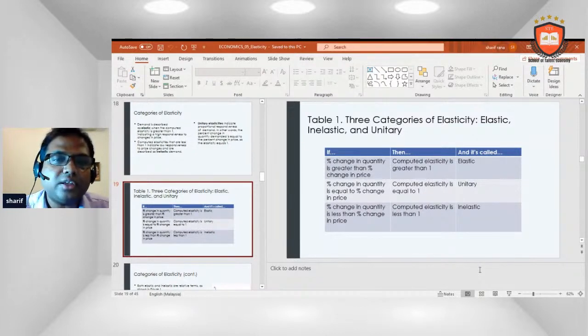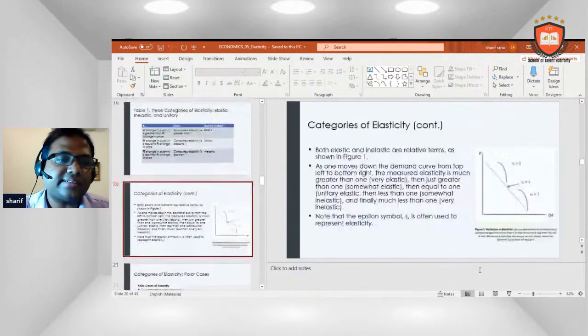If the percentage change in quantity is greater than the percentage change in price, the computed elasticity is greater than 1: elastic. If the percentage change in quantity is equal to the percentage change in price, the computed elasticity equals 1: unitary. If the percentage change in quantity is less than the percentage change in price, the computed elasticity is less than 1: inelastic.